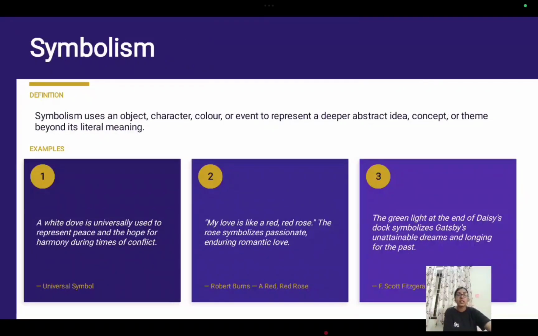Now we come to symbolism. Symbolism uses an object, character, color, or event to represent a deeper or abstract idea. Symbolism is when an object or character or color represents a deep idea or a theme. A white dove means peace. Okay, "My love is like a red, red rose." That red symbolizes love, that passionate love. Okay, that is called symbolism.